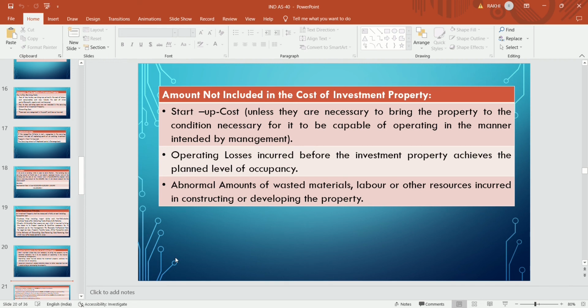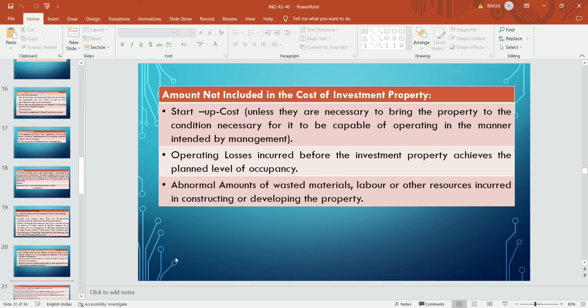Any startup cost is not added unless it is necessary to bring the property to its present condition and location for the intended management use. That cost is to be added. But the cost which is not necessary to bring the asset to its present condition and location in the manner intended by the management is not added with the cost of investment property.